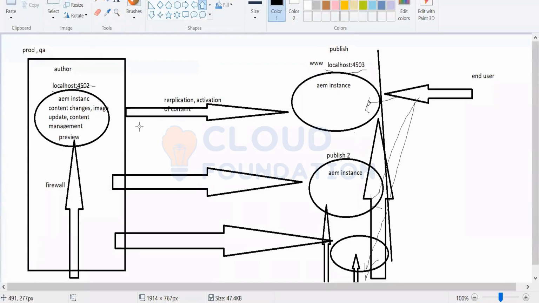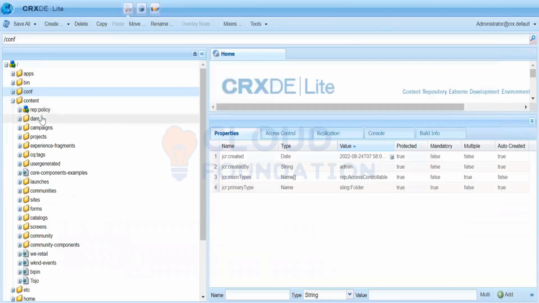Content is something that you create on the server and then it is replicated to the publisher. Content is either your DAM assets, your pages, your experience fragments, your content fragments. Everything that goes below content is a part of your server and that is always replicated. That is never checked in.